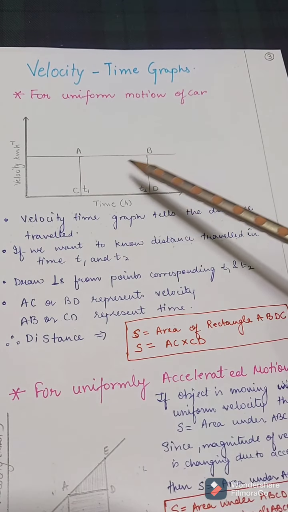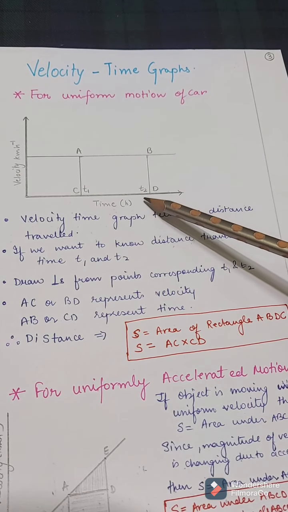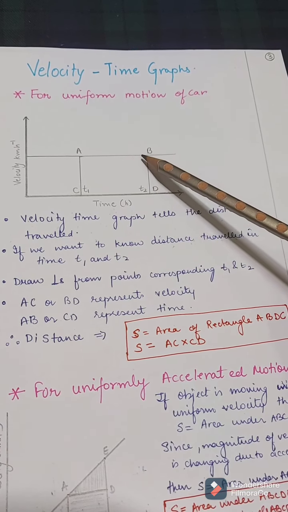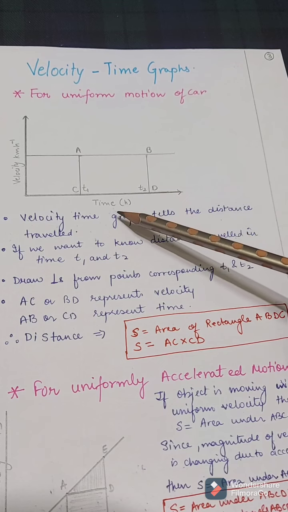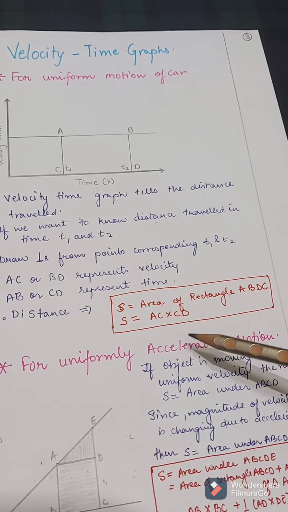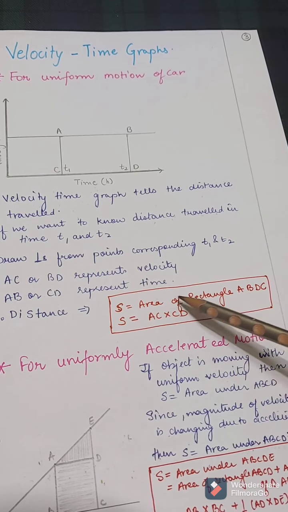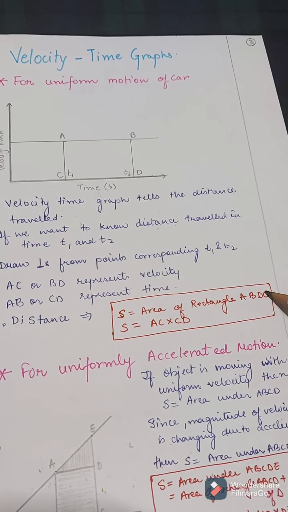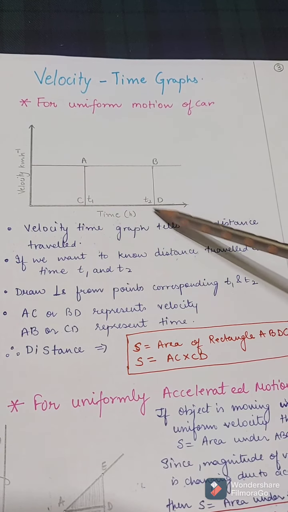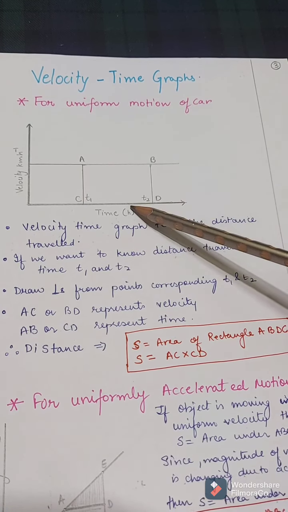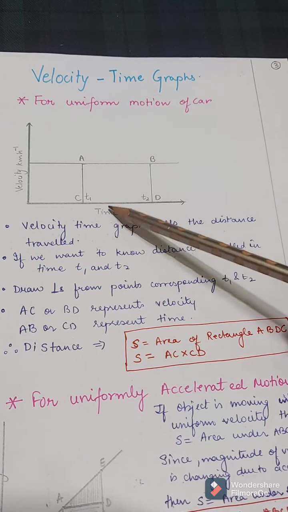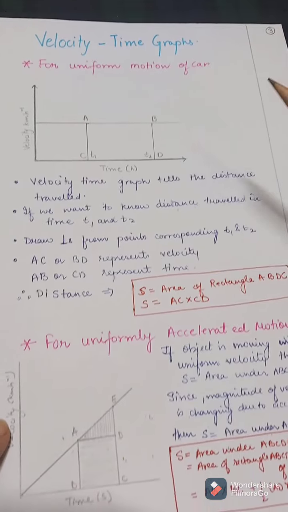Similarly, AB or CD, they represent time, because AB is parallel to the x-axis which denotes time. So what will be the distance traveled? Distance traveled will be the area of rectangle ABDC, right? So it will be AC into CD, that is length into breadth, right?